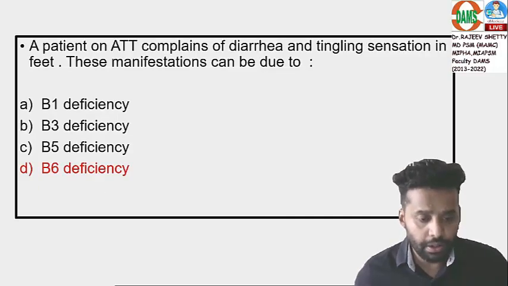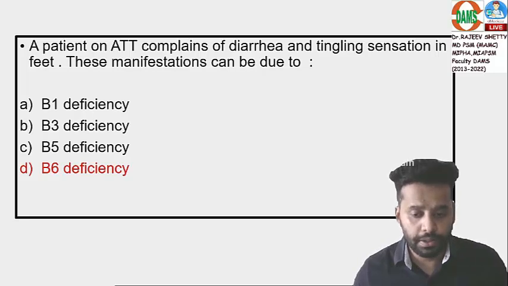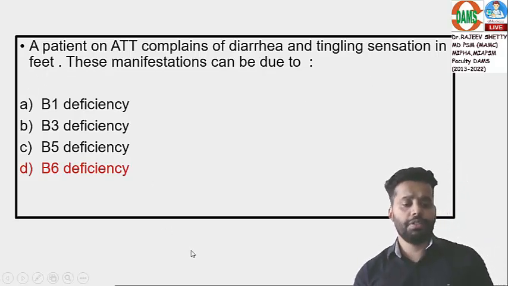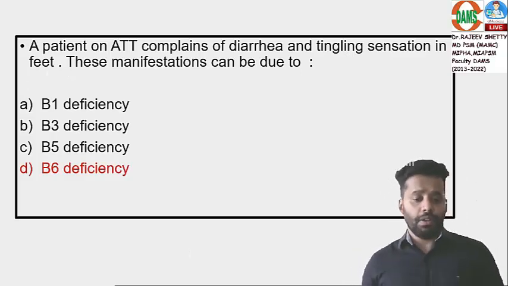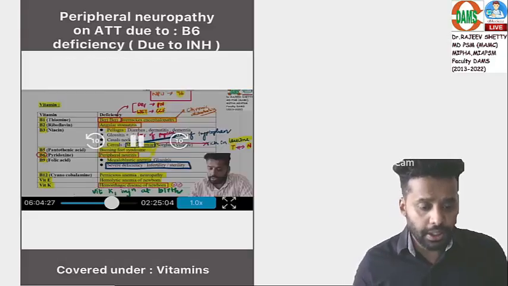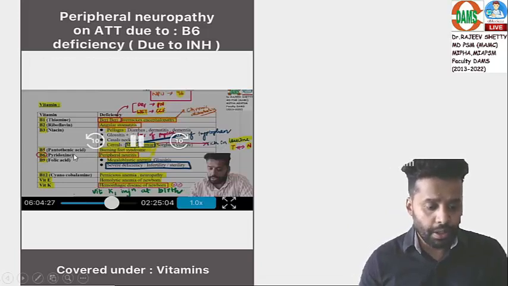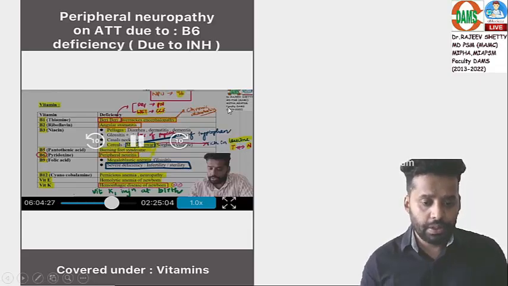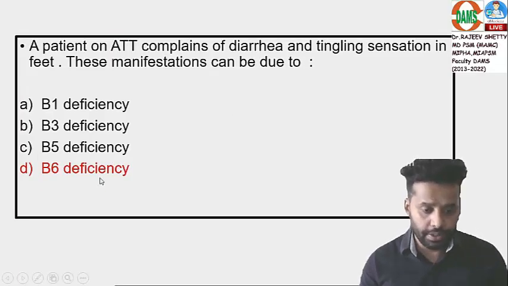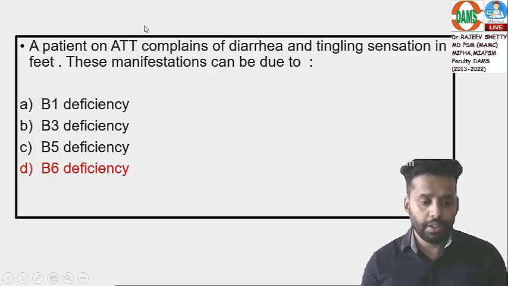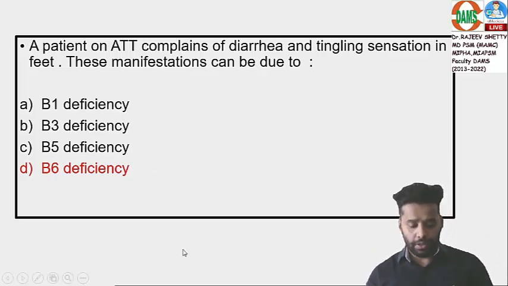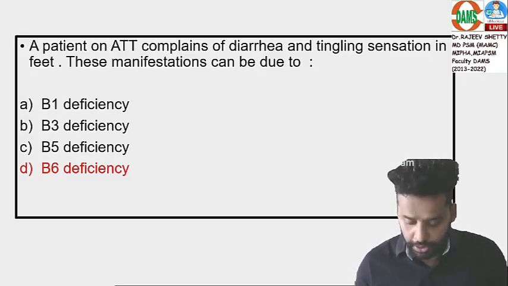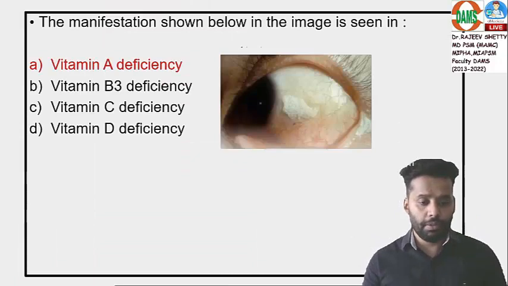A patient on anti-tubercular therapy complains of diarrhea and tingling sensation in the feet. Many times this question can merge with biochemistry, pharmacology, and even in PSM we taught this. It is peripheral neuropathy, pyridoxine deficiency due to isoniazid. So the question was on B6 deficiency, peripheral neuropathy due to isoniazid. The patient is on INH treatment. What supplementation is given? B6 supplementation. That is one more question which can be framed on this.